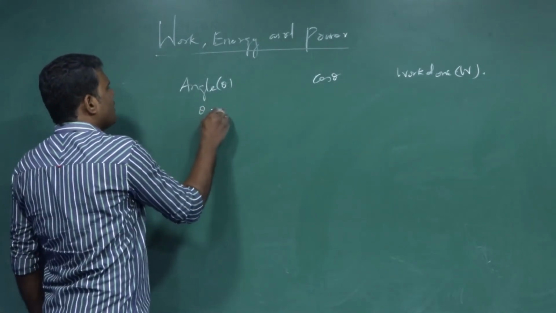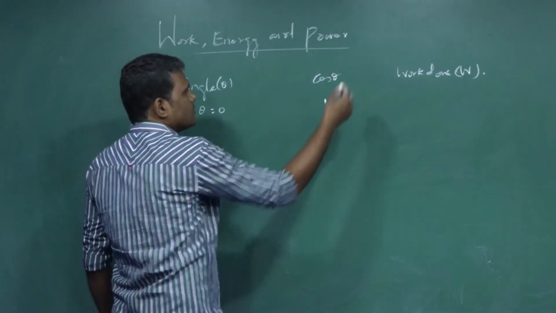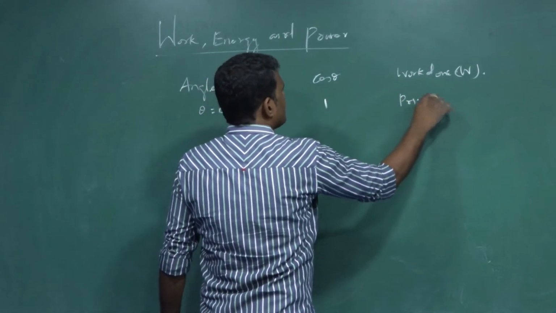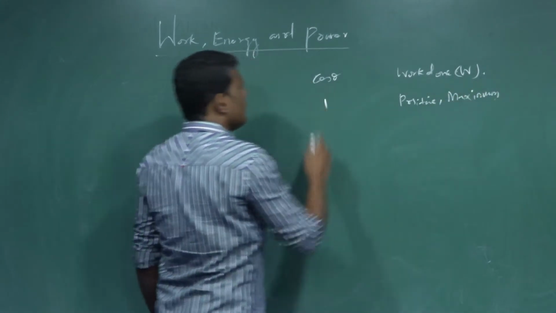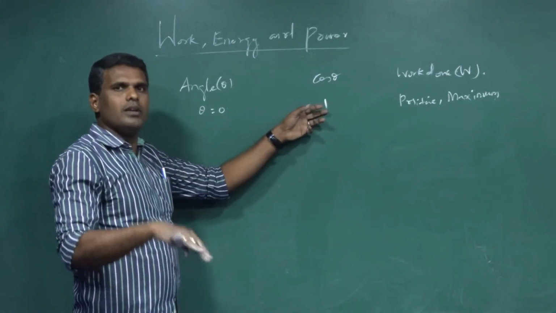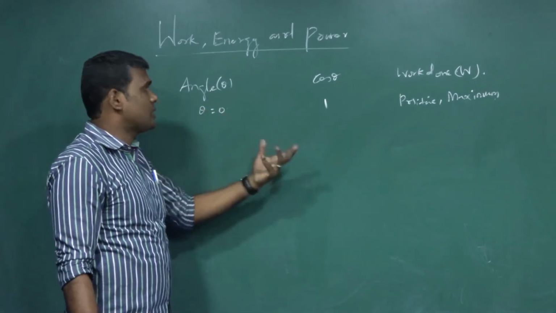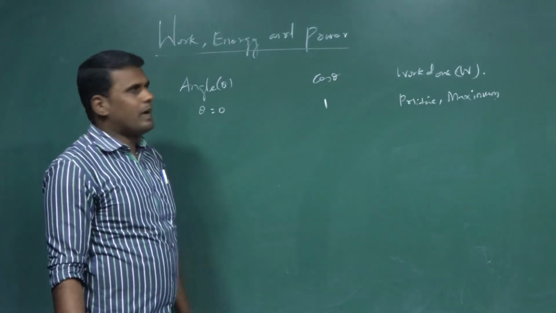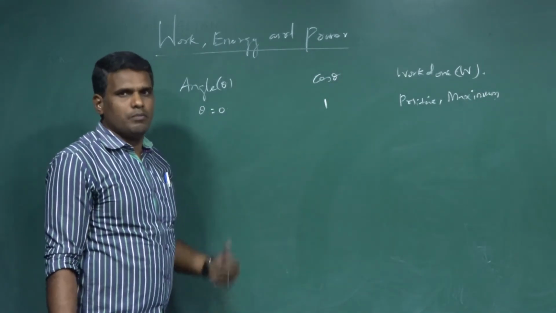Let us say angle theta equals 0. What is cos 0? 1. So what is the amount of work done? Since we are getting a positive value, I can say it is positive work done and maximum. Why do I say that this is maximum? Because the maximum value of cos is 1. This will be the maximum value of work that has been performed by the application of force and the displacement made in the body. So as we are getting 1 for cos theta, work done is maximum. And as this is a positive numerical, we are saying work done is positive.